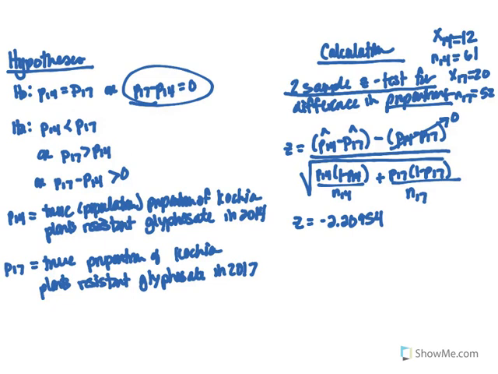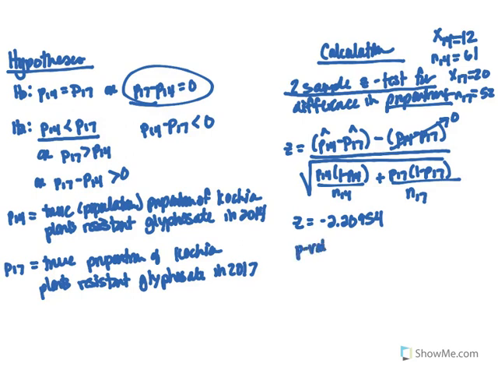Now, remember, we're looking for whether P14 is less than P17, or whether P14 minus P17 is less than 0, if we entered the P14 value first, which is what we did here. So that difference would be less than 0 for P14 to be less than P17.